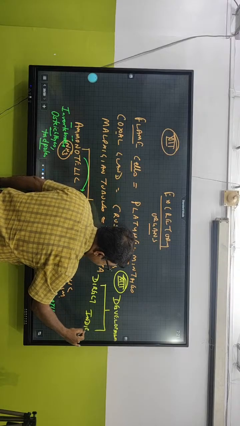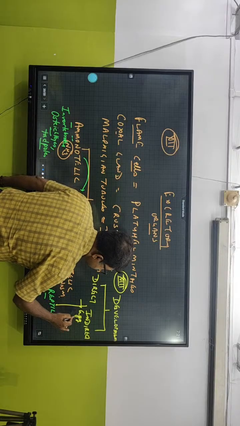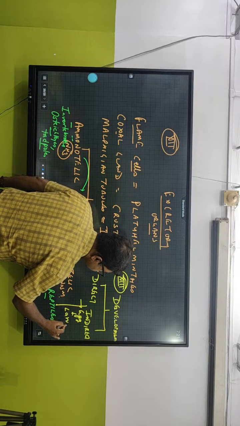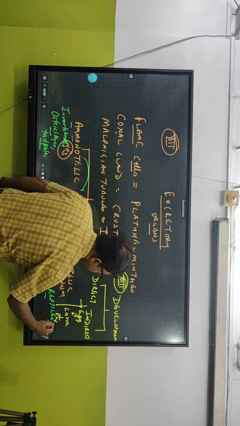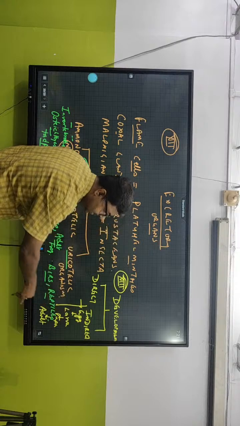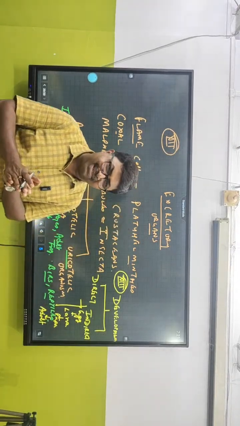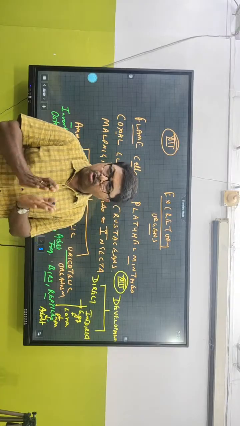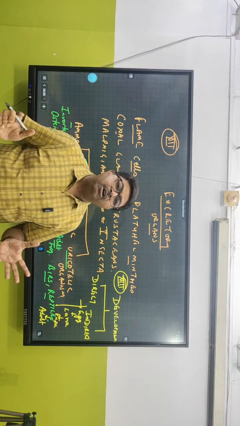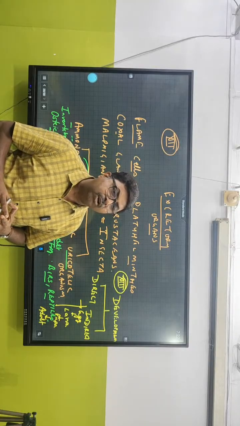What is the meaning of indirect development? They have an egg stage, then from the egg a larva comes up. From the larva, a pupa starts growing, and from the pupa it becomes an adult. You can see this stage in moths, in insects, in arthropods. In different types of organisms where there is a larva, the presence of a larva means they show what kind of development? Indirect or direct?